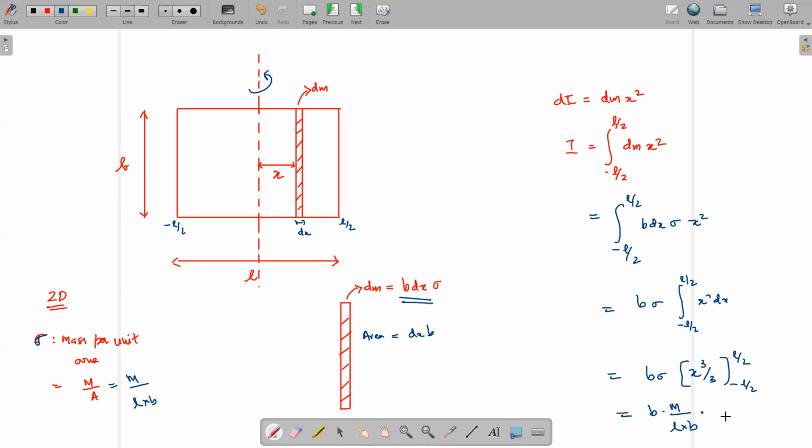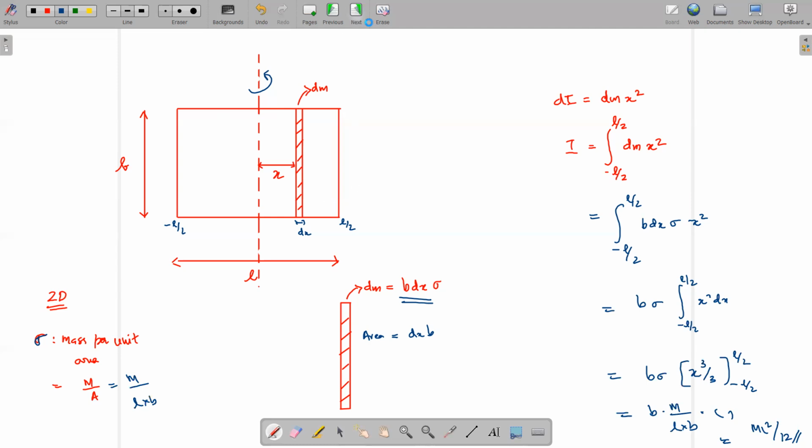So the total will be equal to m L square by 12. Okay, that's what you get as the moment of inertia of this thing about this axis.